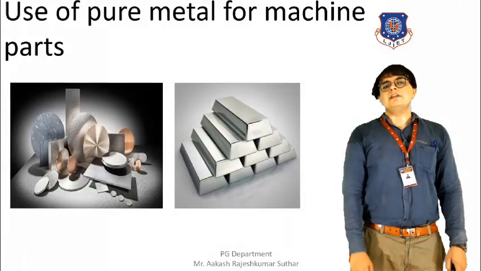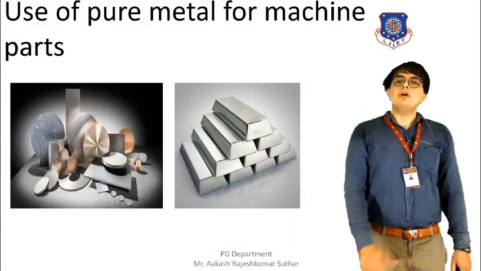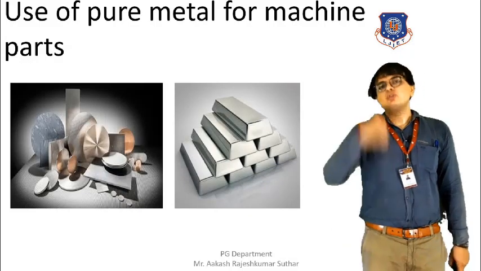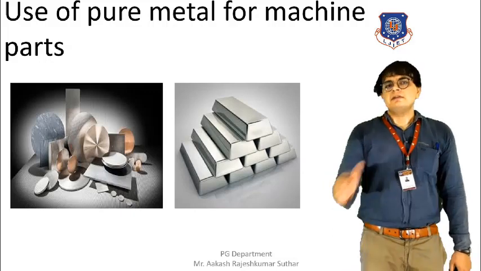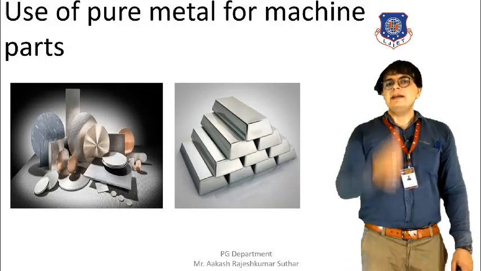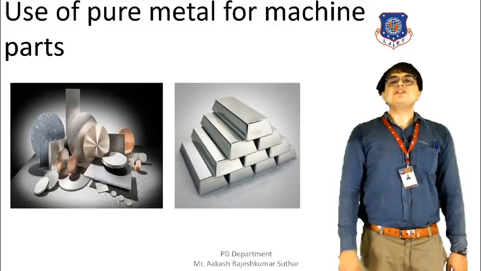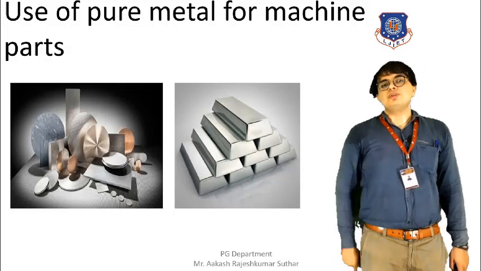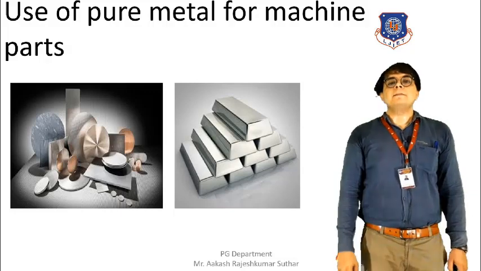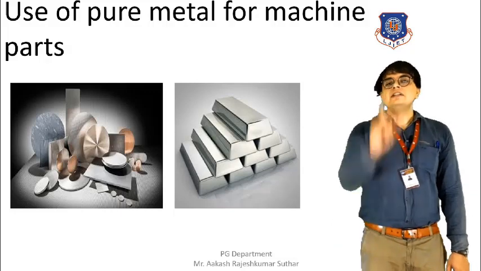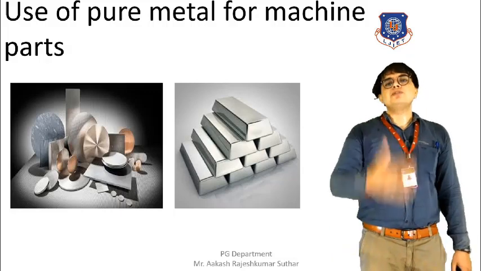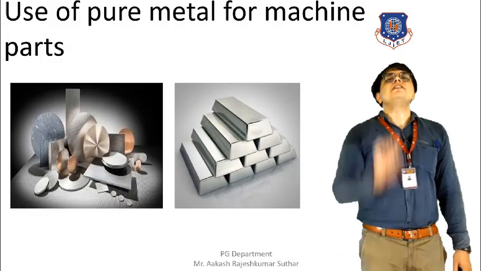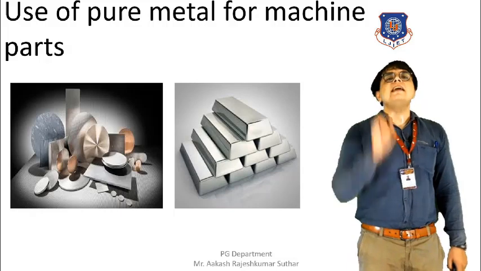So let's start with a brief discussion on the methods of corrosion prevention. The first method is the use of pure metal. In the figure behind me, you can see pure gold, without any kind of impurities or other dust particles. Pure metal, when used in manufacturing machine components or machine parts, will prevent corrosion. It will not allow corrosion to take place. That is the speciality of using pure metal. Once we are using quality ore, the output will be the best. That is the fundamental of this method: by using pure metal, we can resist corrosion.